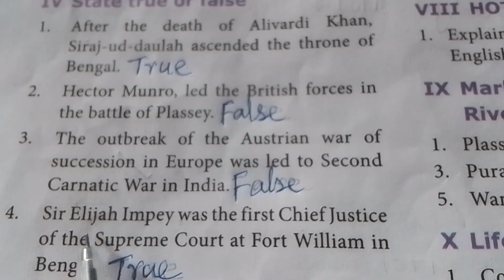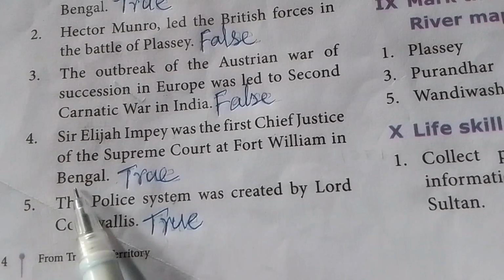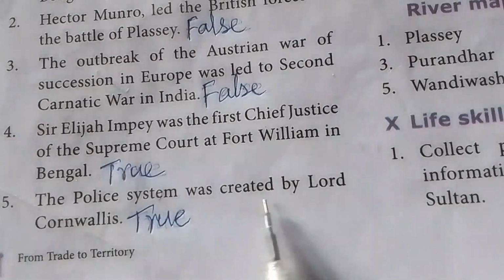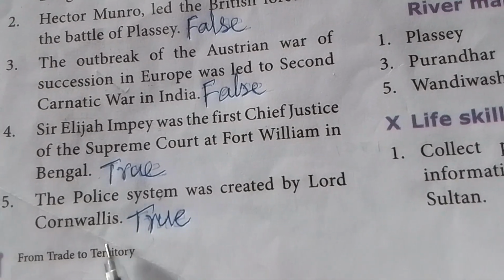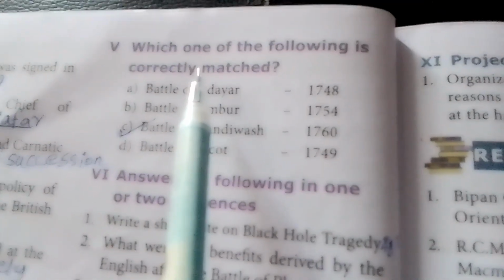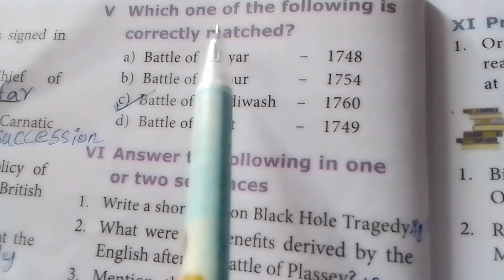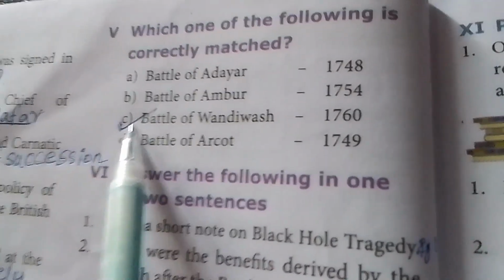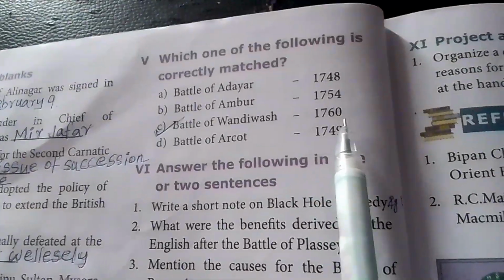Fourth one, Sir Elijah Impey was the first Chief Justice of the Supreme Court at Fort William in Bengal. The answer is true. Fifth one, the police system was created by Lord Cornwallis. The answer is true. Fifth Roman letter. Which one of the following is correctly matched? Option C, Battle of Wandiwash, 1760.